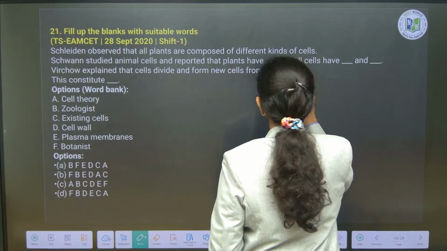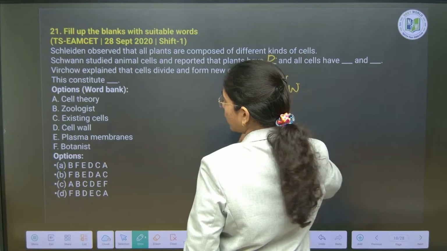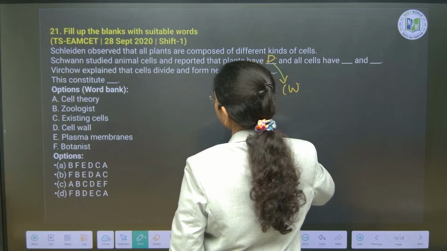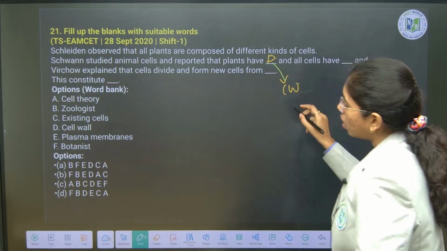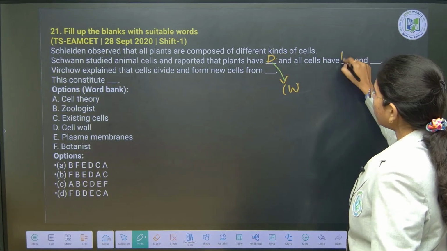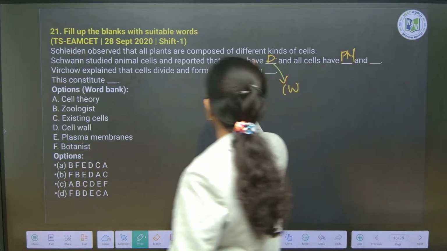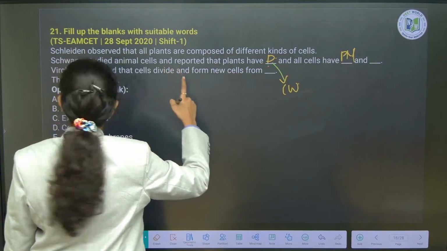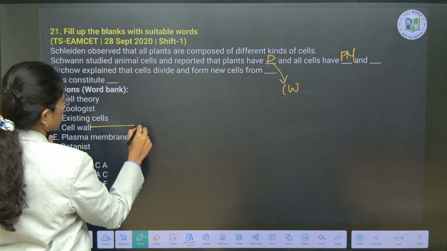It is Schwann who has reported plants will have cell wall. So, here it is option D, fine, right. Next, and all the cells will have plasma membrane, fine, right. So, D will be here first and followed by A.